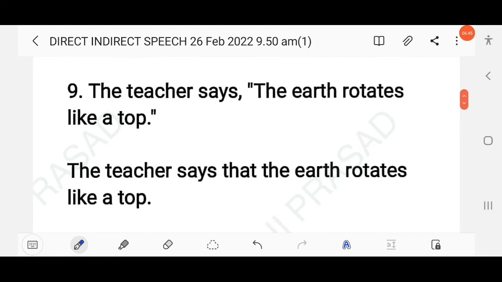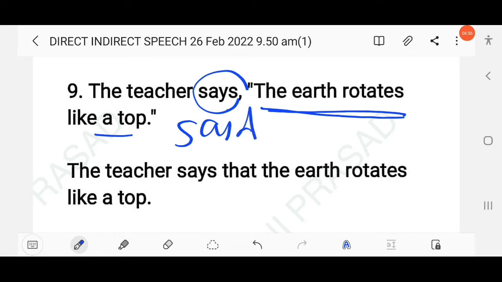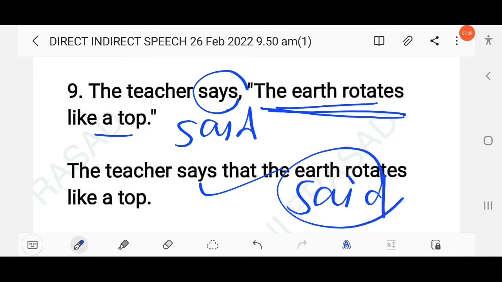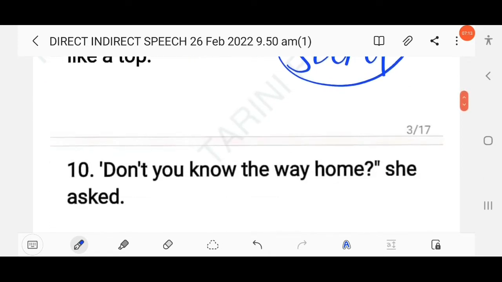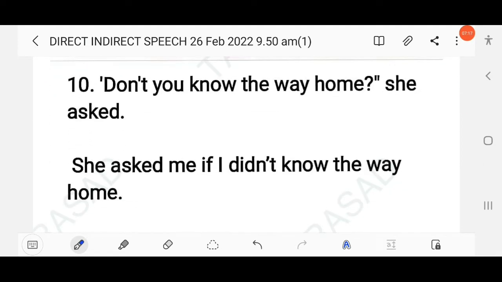The next question here: the teacher says the earth rotates like a top. So this is a universal truth. Whether the question is given in simple past, here there will also be no changes, right? As it indicates a universal truth. The teacher says that the earth rotates like a top, or if the question is given in simple past, it will also be the same. The teacher said that the earth rotates like a top. Clear?